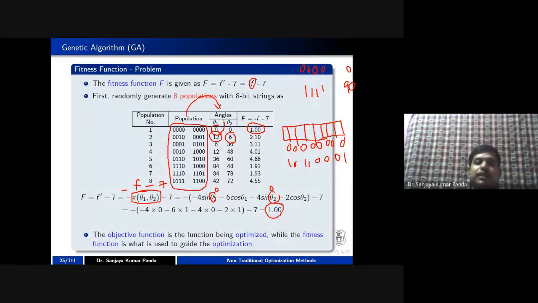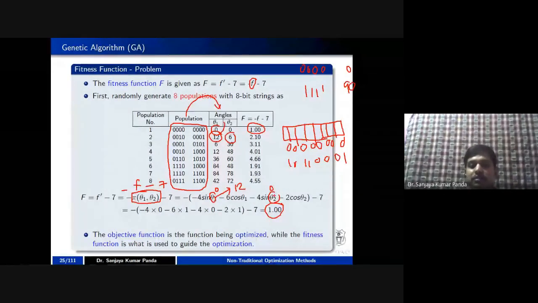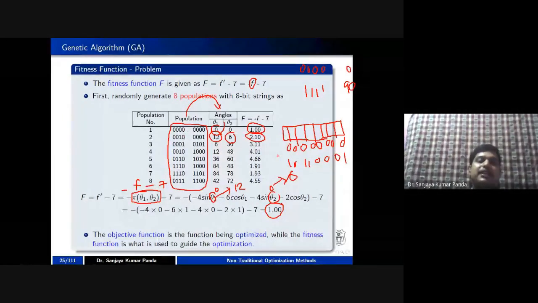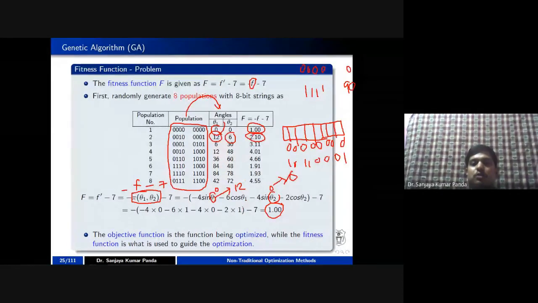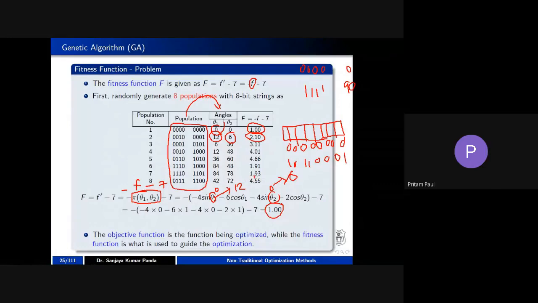In order to generate the fitness of the second population, you have to put theta 1 as 12 degrees and theta 2 as 6. If you evaluate this expression, you are going to get the value 2.10. Is it clear how it is coming? Similarly, irrespective of the population, once you convert it into angles and put those angles in this expression, you are going to get the fitness value. Here you take f equal to f dash minus 7, that is, minus f minus 7.